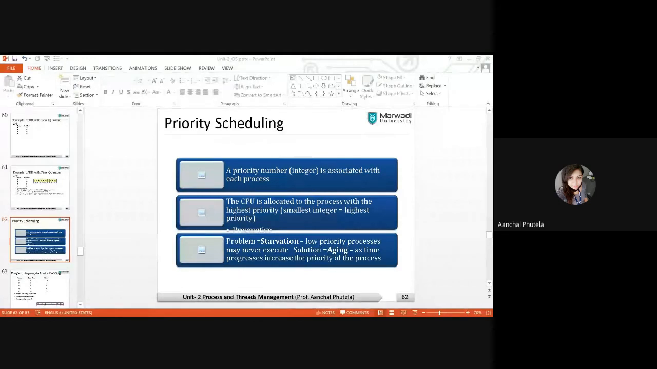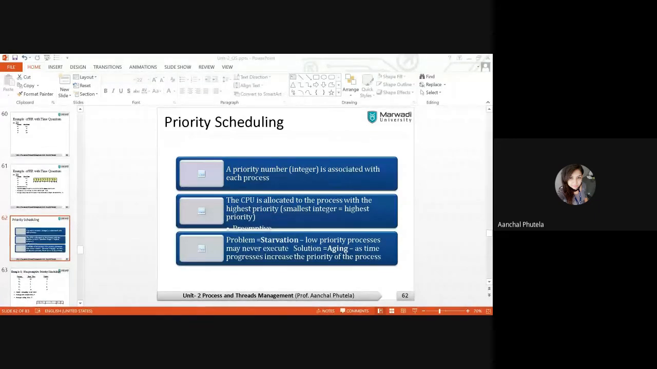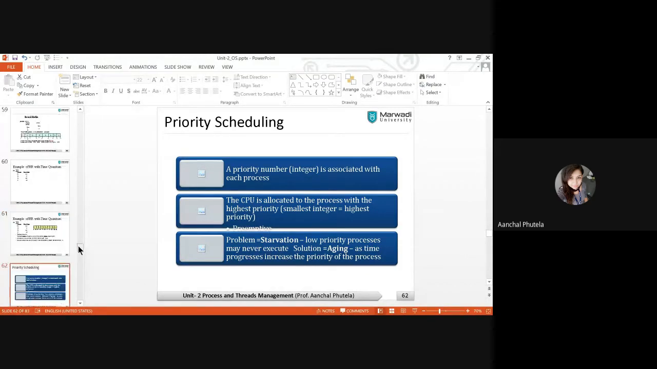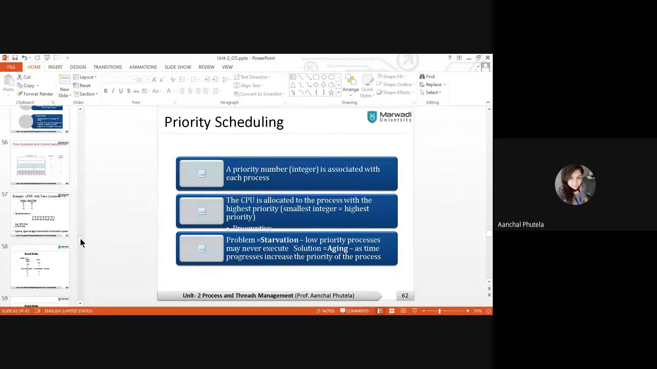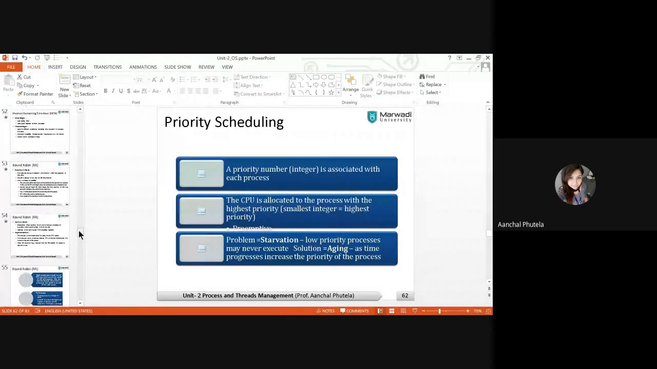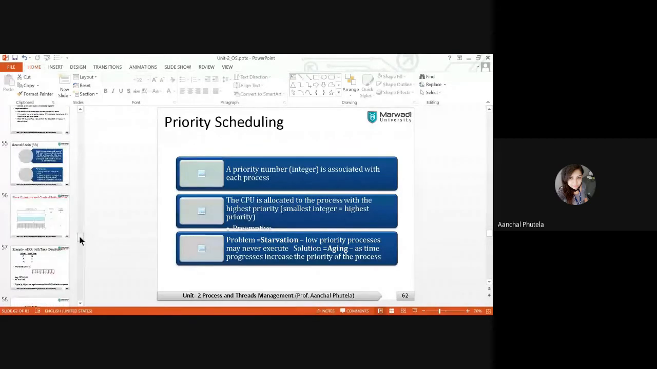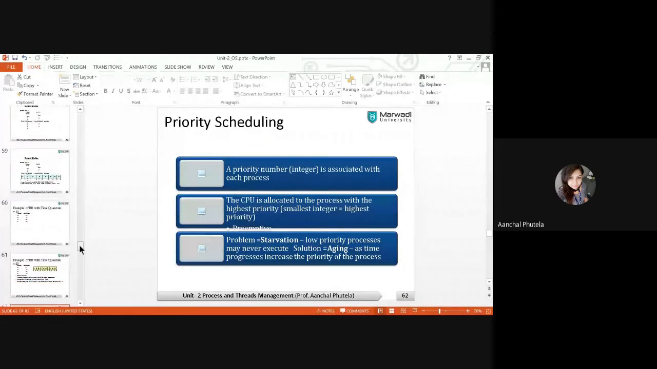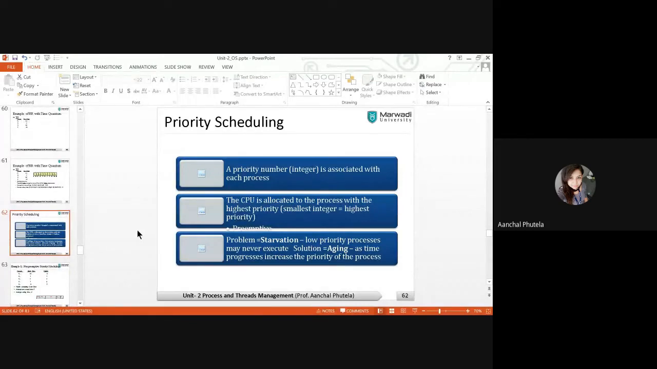It is also known as the fair share technique, fair share algorithm, as it provides a fair and equal chance for each of the processes. Fine. So now we are going to discuss the next algorithm, that is priority scheduling. First of all, there are two things that you need to know about in priority scheduling.